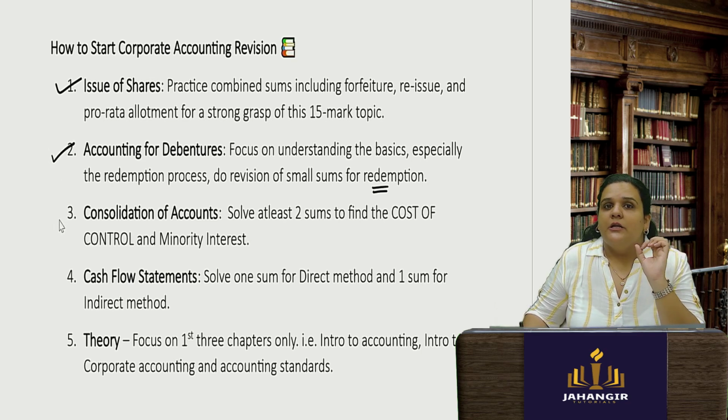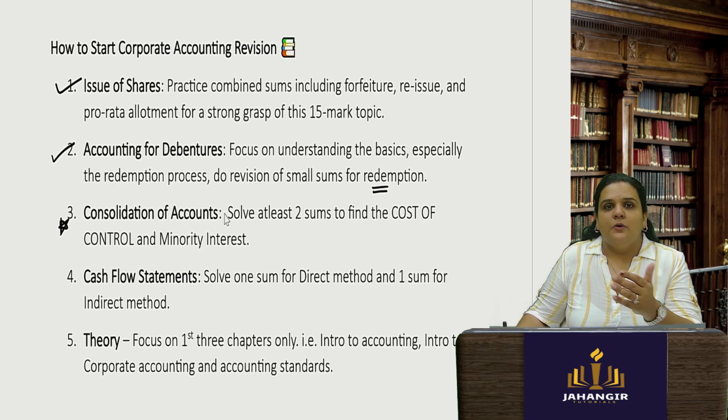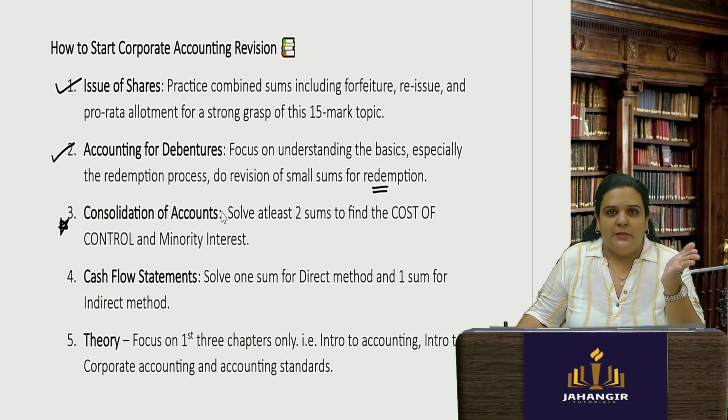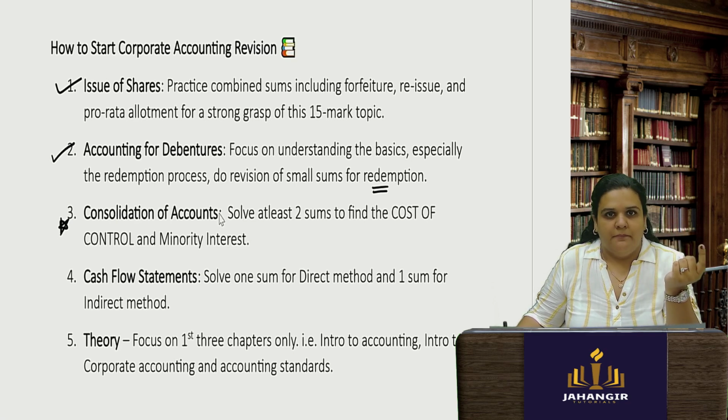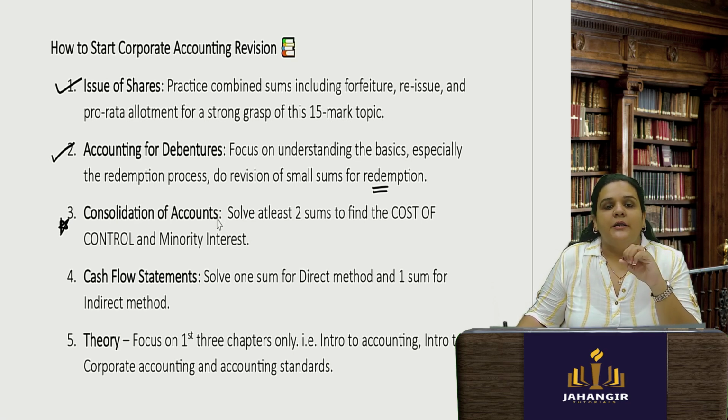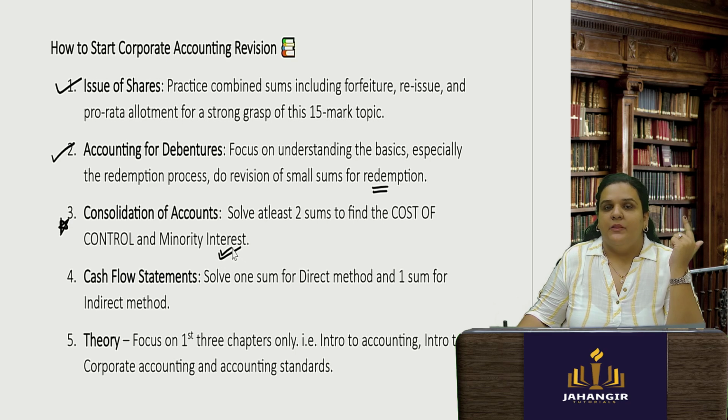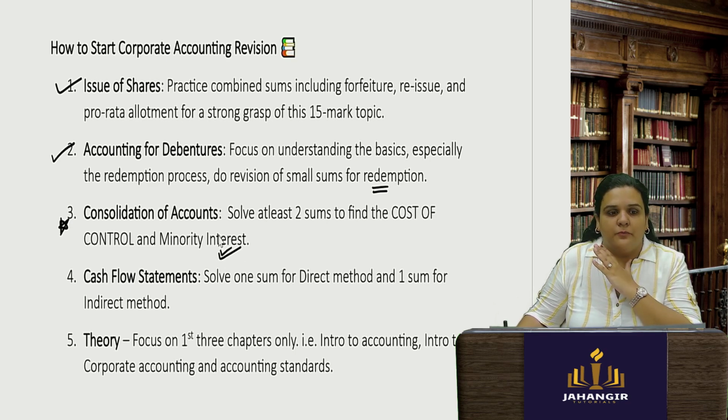Third, consolidation is important. 7 to 8 marks of consolidation here, 15 marks of issue of shares. Out of 60, you are already done with 25 marks of the paper, for the new syllabus. Even for the old syllabus, corporate accounting was for 60 marks only. In consolidation of accounts, solve at least two sums in which you have to calculate the cost of control and the minority interest. The rest of the sums you can go through.